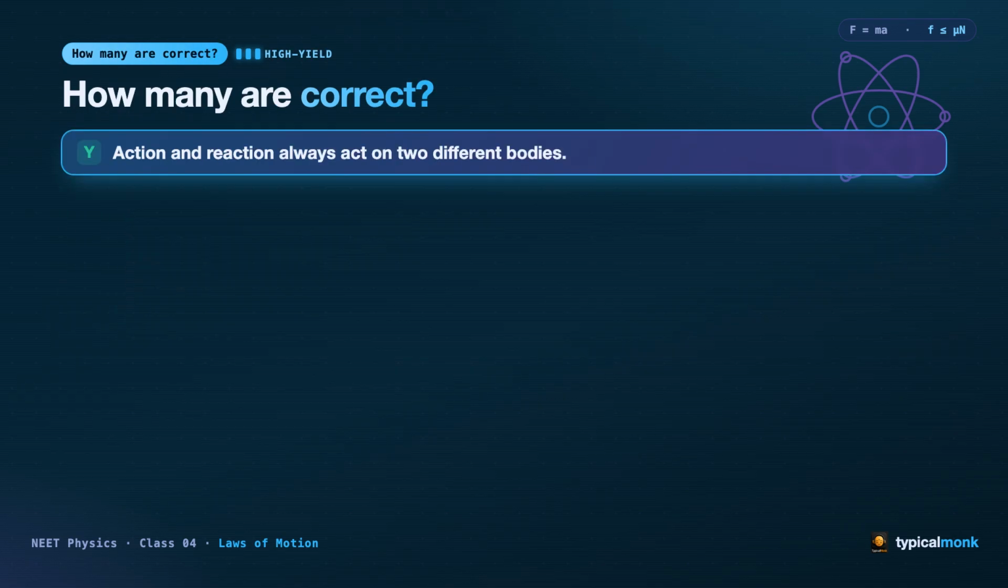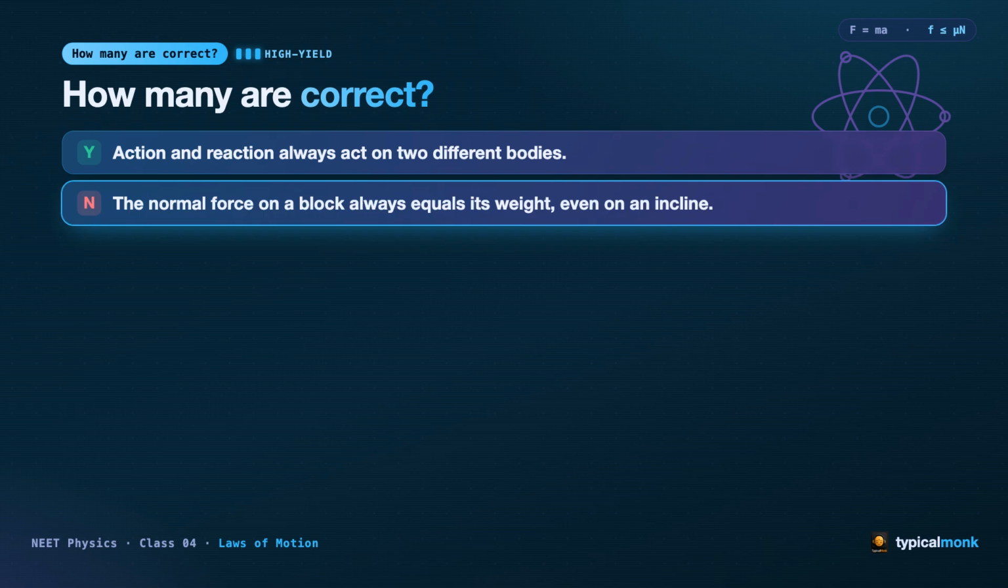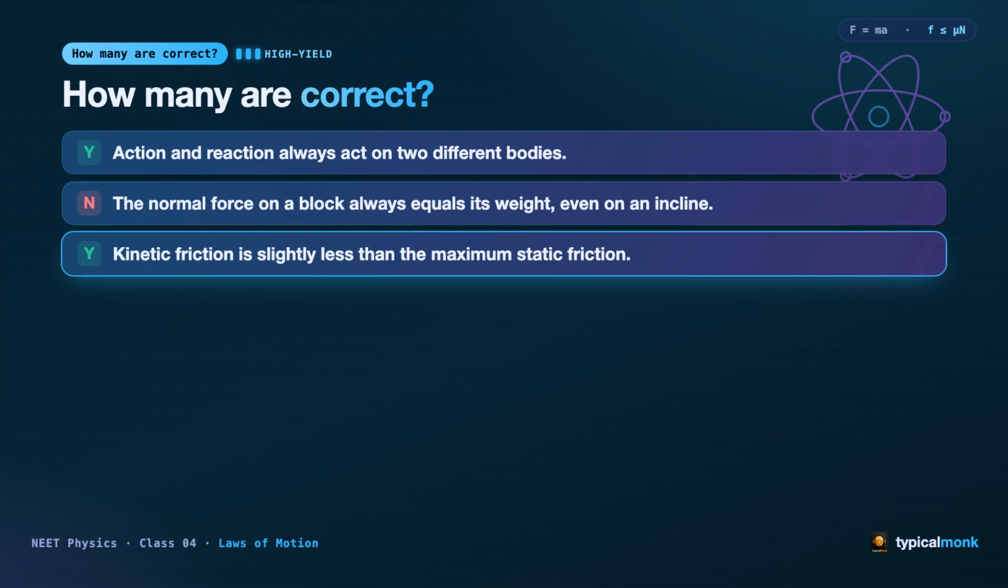Here's a favorite new NEET format. I will read some statements. You silently count how many are correct. Statement 1. Action and reaction always act on two different bodies. Hold your verdict. Statement 2. The normal force on a block always equals its weight, even on an incline. Think carefully before you answer. Statement 3. Kinetic friction is slightly less than the maximum static friction.